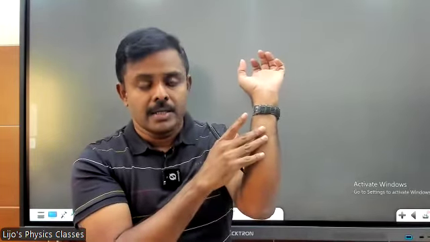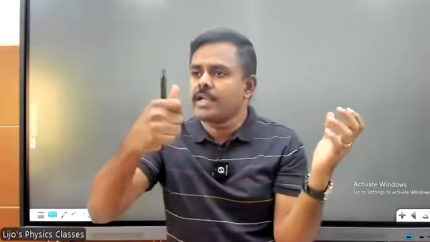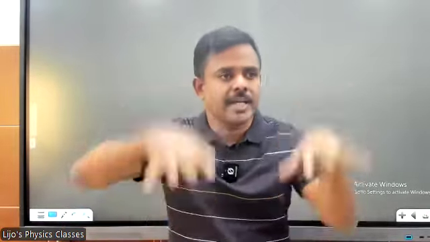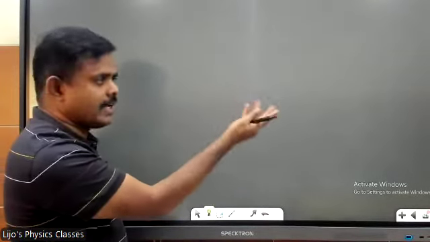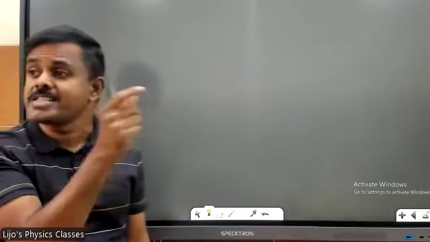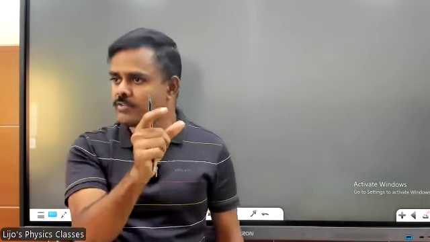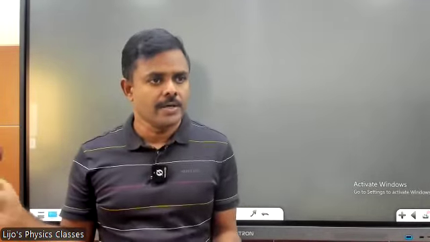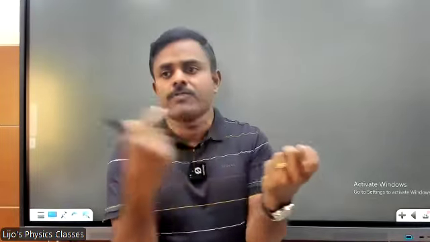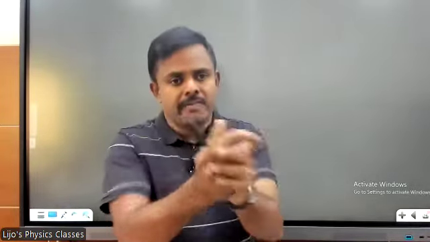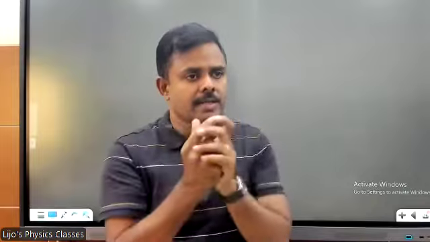Or if I pluck a guitar string, the string vibrates say 100 times in a second. Even if I strike the board, it vibrates say 40 times in a second. That is called its natural frequency. Everyone has a natural frequency. If you give the same natural frequency from outside, there will be vigorous vibrations. That condition is called resonance.